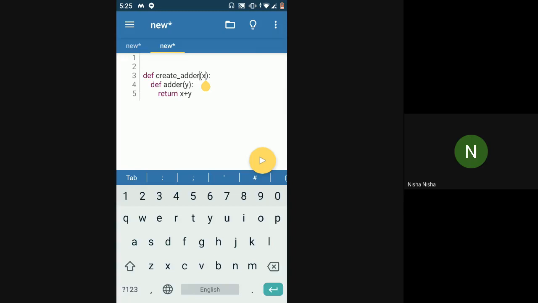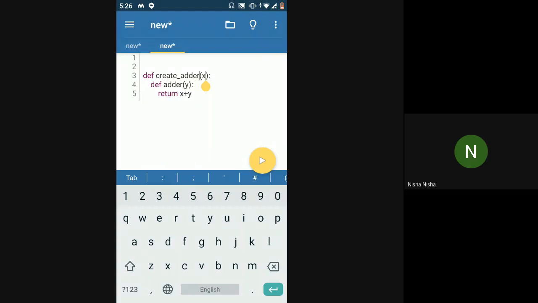Okay, wait a minute. So here in this case, when Python finds there is an x variable, Python will try to find out if there is any x variable in the current scope, which means in the current function, which is the adder function. Since there is no x variable in the current scope, it will go and check one scope ahead of it. That is, it will go and check the create adder function.